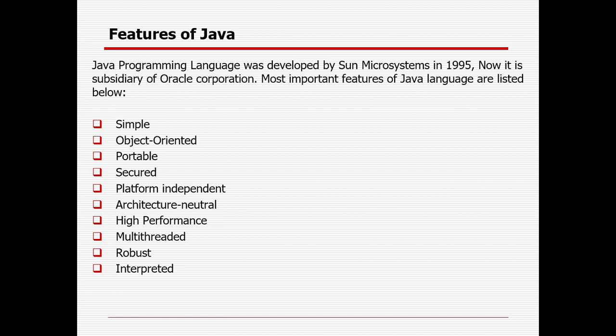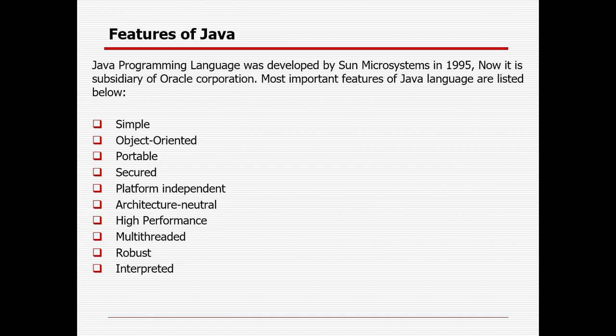It's very simple, object oriented, portable, secured, platform independent, architecture neutral, high performance, robust, multi-threaded, as well as interpreted. So what does it mean by simple? Java is very simple and easy to learn, and its syntax is simple, clean and easy to understand. According to Sun, Java is a simple programming language. Why is Java really important? Because if you know Java, you can very easily learn other programming languages like the advanced language C Sharp, or Python. That is the reason Java is still in very high demand in the market.